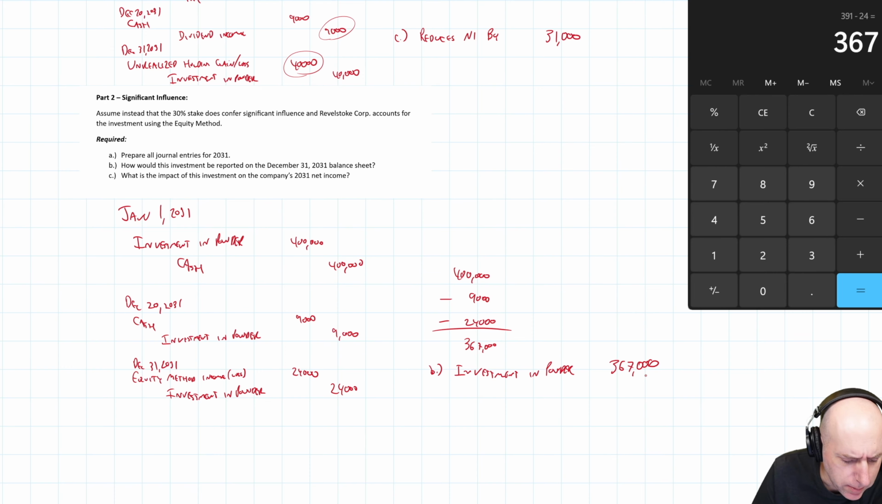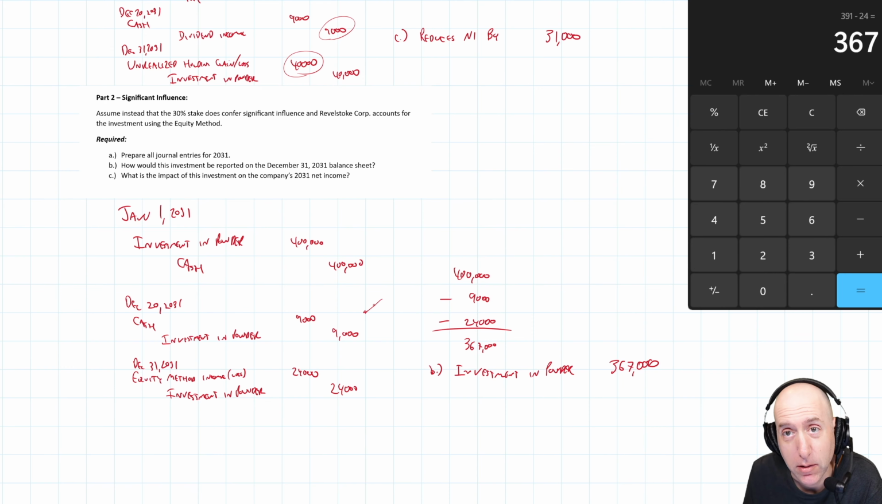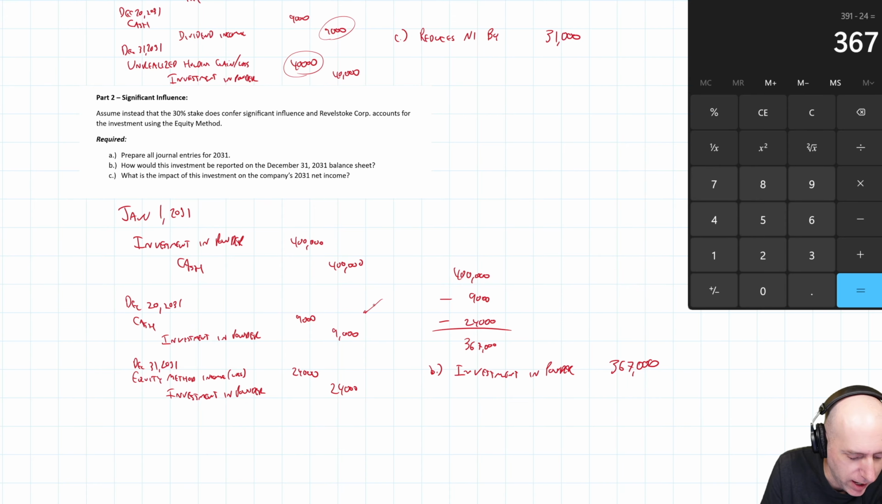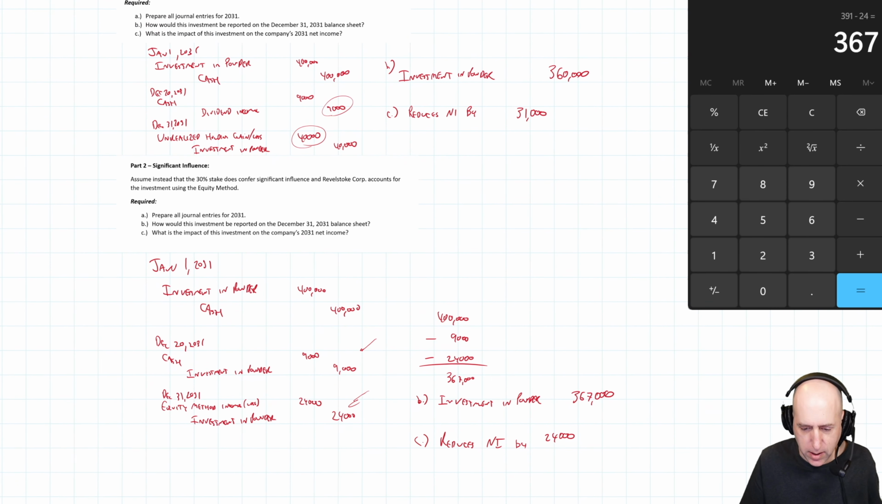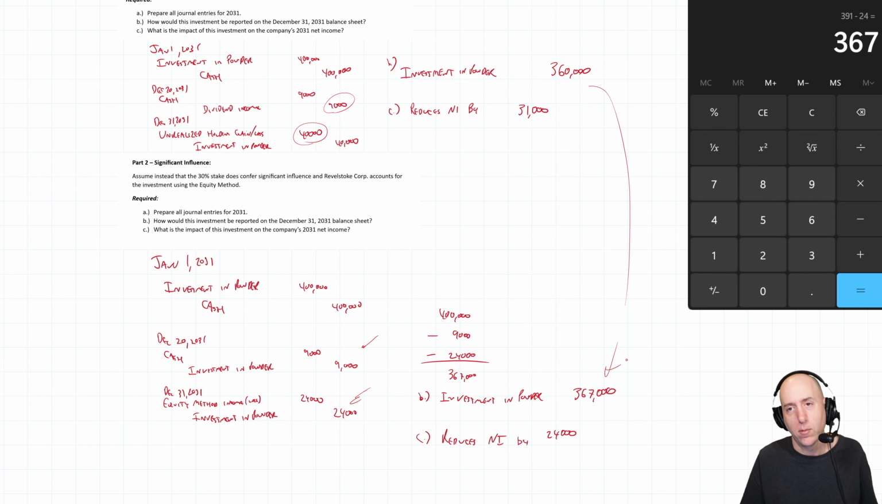What about the income statement impact? Well, interestingly, the dividend doesn't hit the income statement. Right, that dividend amount, there's debit cash, credit investment in powder. None of those are income statement accounts. This is our only income statement item, and it's the equity method income. Loss, $24,000. So reduces net income by $24,000.